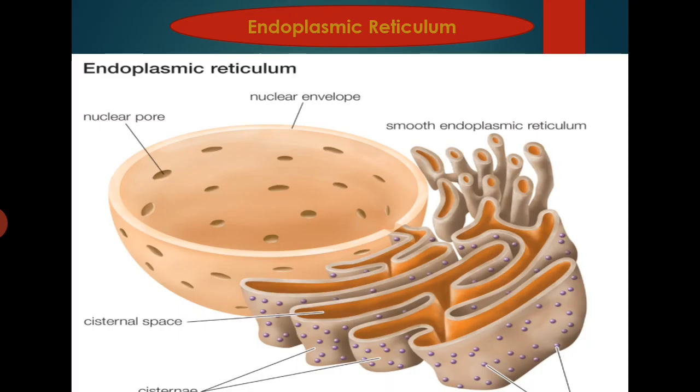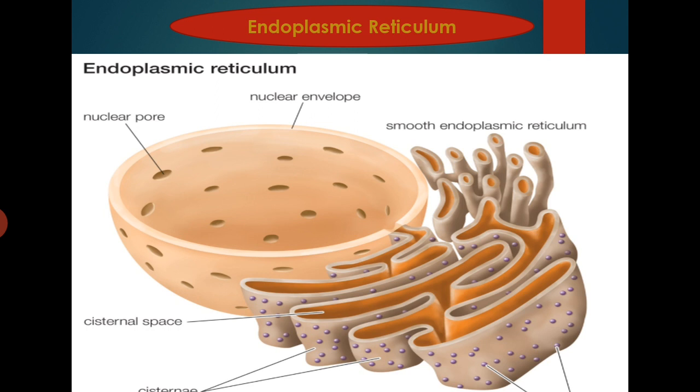Endoplasmic reticulum. The cytoplasm contains a network of membrane-bound tubules, vesicles and sacs. It is called endoplasmic reticulum. It is also called the cytoskeleton. It was discovered by Porter in 1948. Endoplasmic reticulum is a halo system. Hence, it is called the cytoplasmic vascular system.